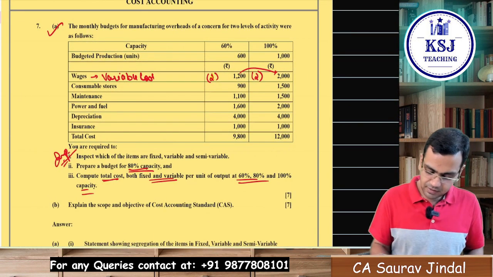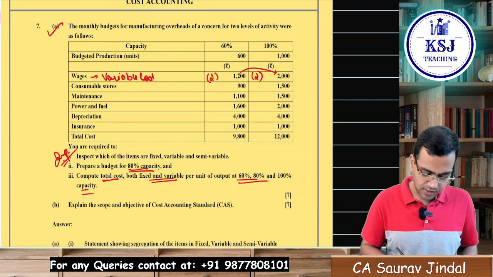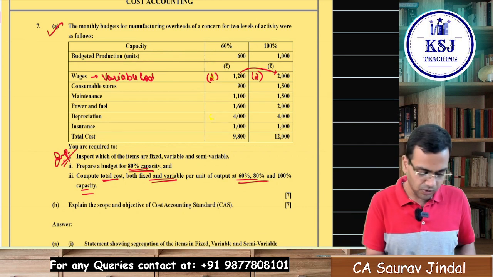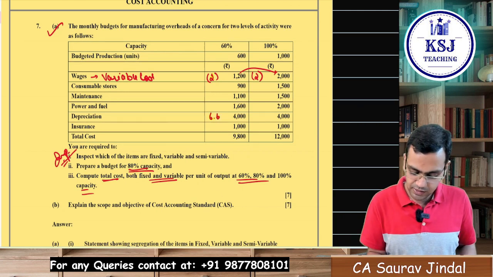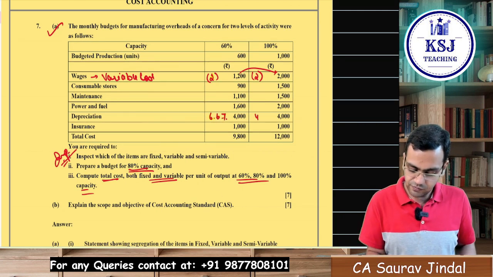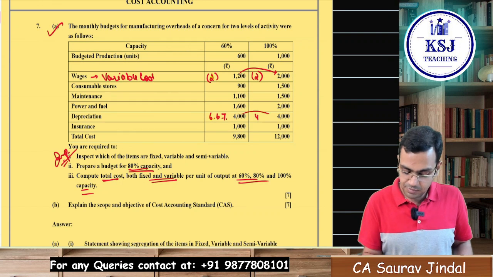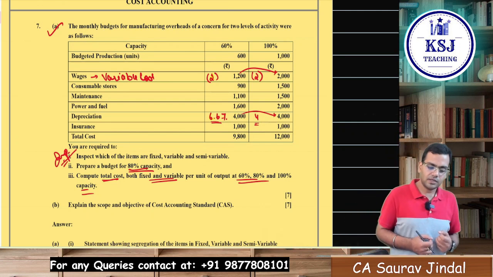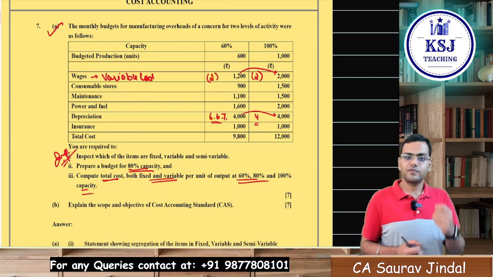For example, let's say depreciation, sir. What is there in the depreciation? Per unit cost 4,000 divided by 600, that comes to 6.67, and here comes to 4. The total cost remains same, whereas the per unit cost changes, right? This is your fixed cost.